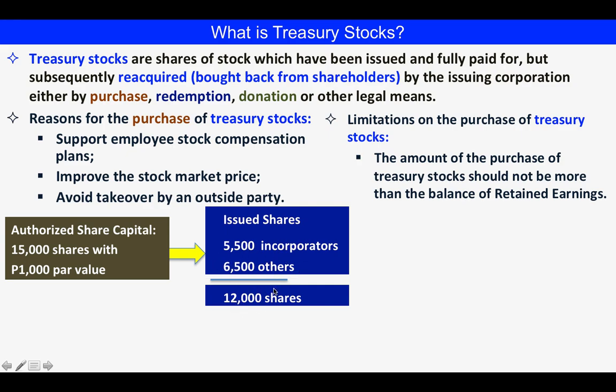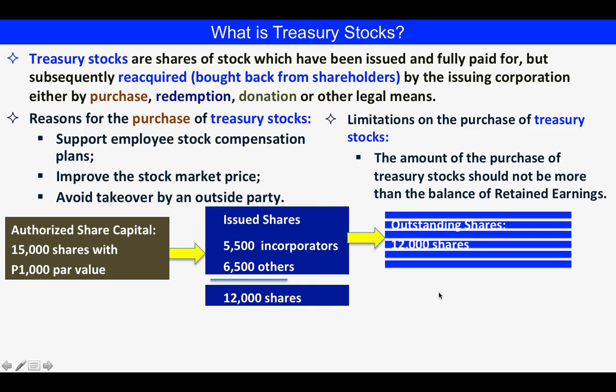Take note, class, the reason why they are buying is that the incorporators are the administrators or management of the corporation, and there is a high probability that if these 6,500 other shareholders pull together, they can take over the management of the corporation. So that's the reason why the corporation is buying shares from shareholders.